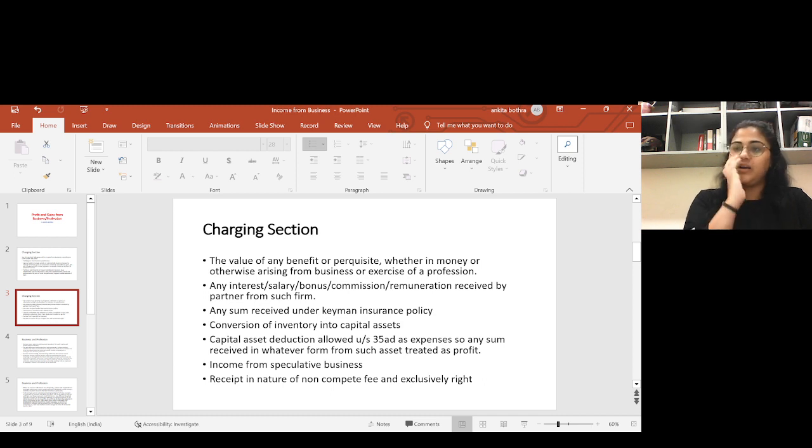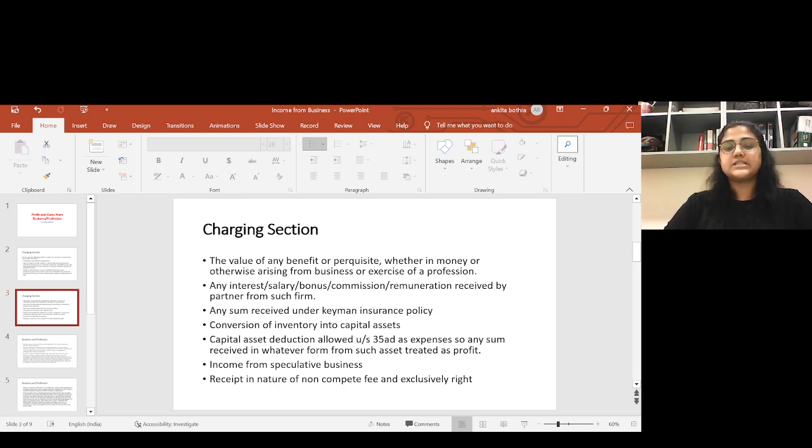Speculative business is where you cannot take delivery of such inventory, and you can just buy or sell that inventory or product. So one of the finest examples is the intraday transaction in the stock market, which is covered under speculative business. Many other things are also covered, but there are exceptions as well. We can discuss that in the later part, but that is the example I can give of what speculative business is.